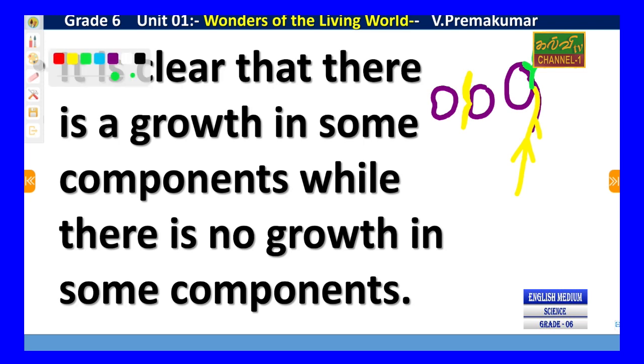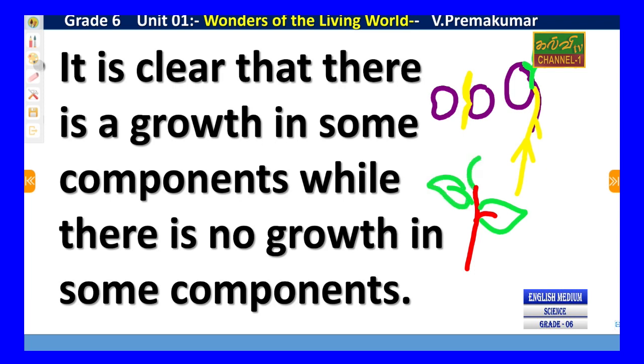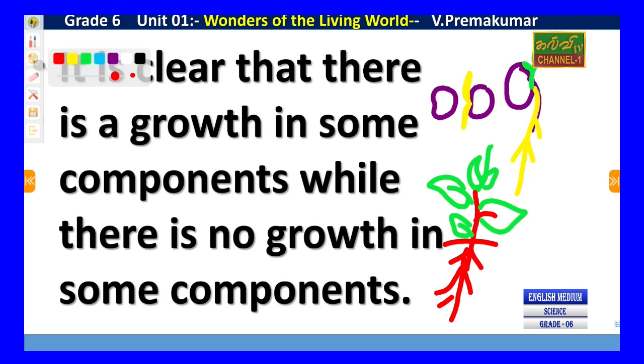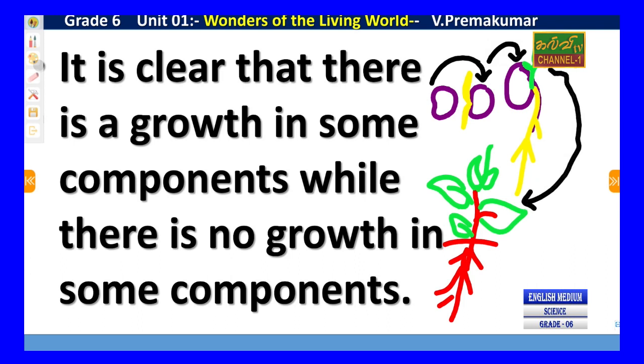Then it is developed as a big plant, and the root is also well developed. So here the size is going to increase. This is also growth.